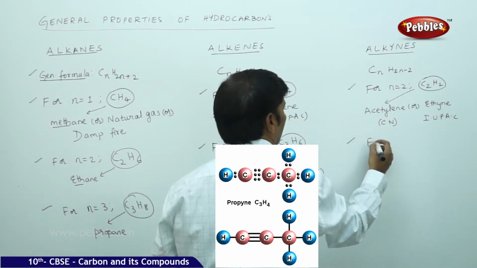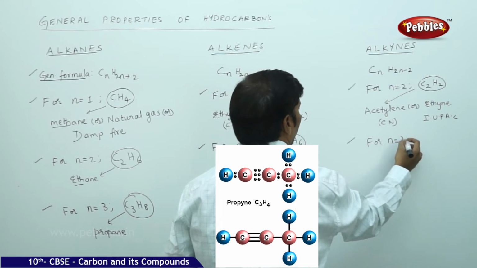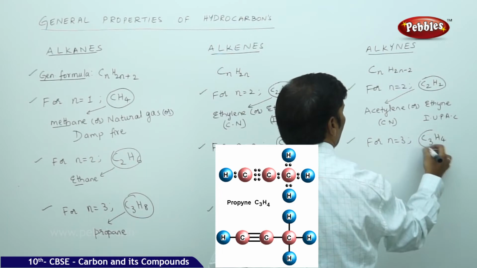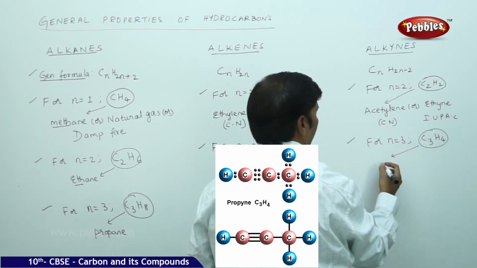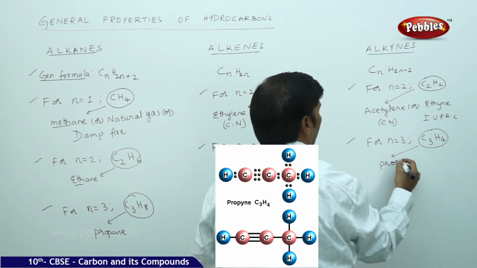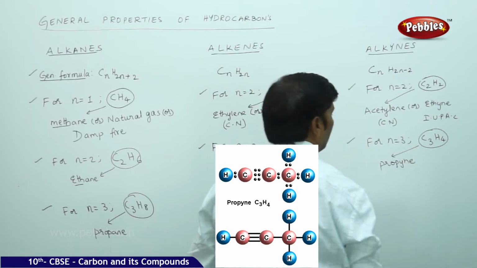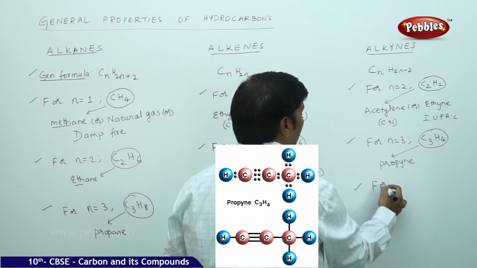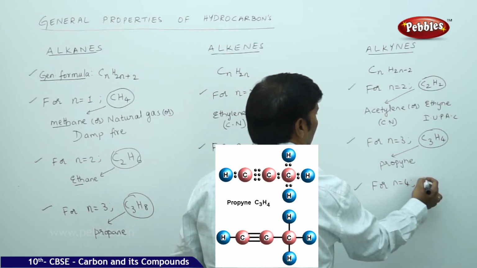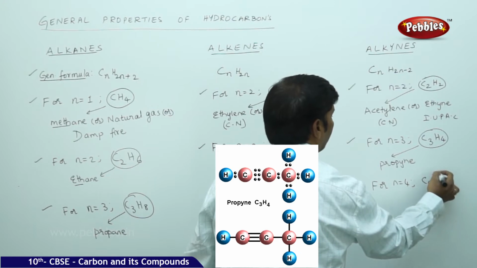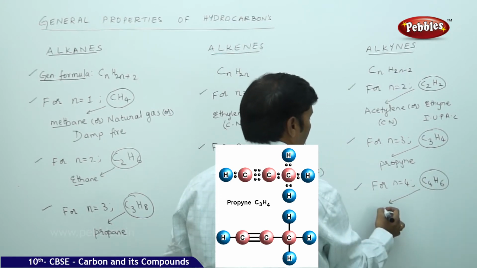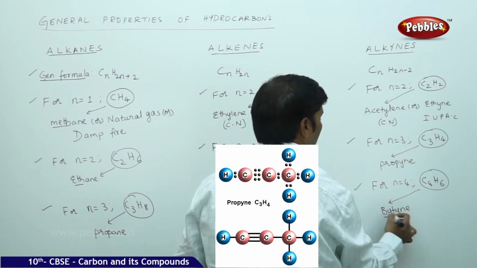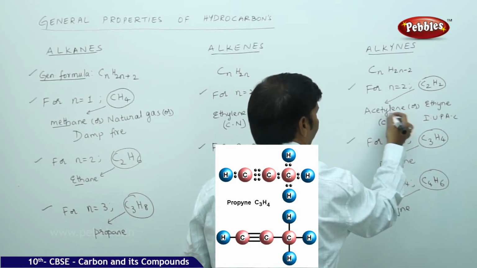Go for the next higher hydrocarbon. For n is equal to 3, this is C3H4 and this is propyne. Only the IUPAC name I am giving you. Propyne is the IUPAC name, and if you go for n is equal to 4, C4H6, you find here butyne. So the root word is changing every time.